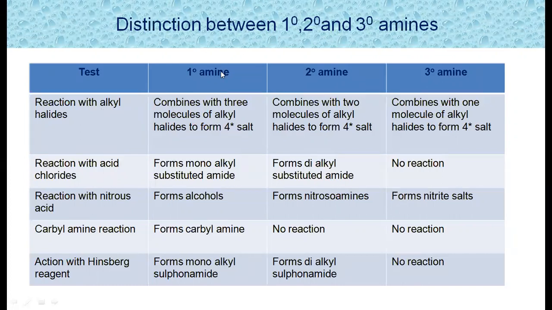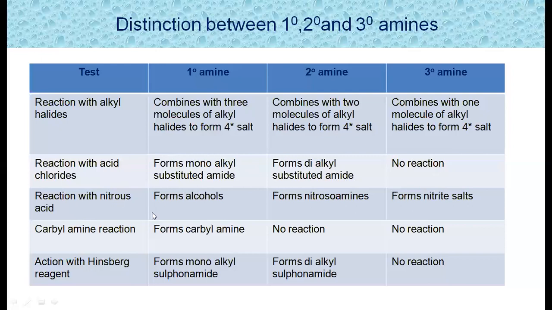So if it is a primary amine, it reacts with 4 molecules. If it is a secondary amine, it reacts with 2 molecules. If it is a tertiary amine, it reacts with only 1 molecule. Another test is reaction with acid chloride, or the acylation reaction. Primary amine reacts with acid chloride and produces monoalkyl substituted amides. Secondary amines produce dialkyl substituted amides. Whereas tertiary amine won't react with the acid halide, so no reaction here.